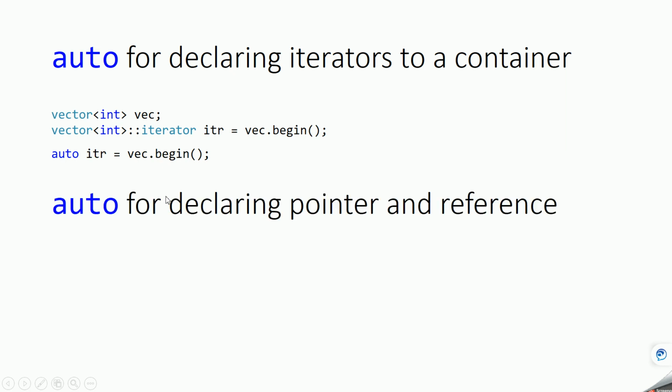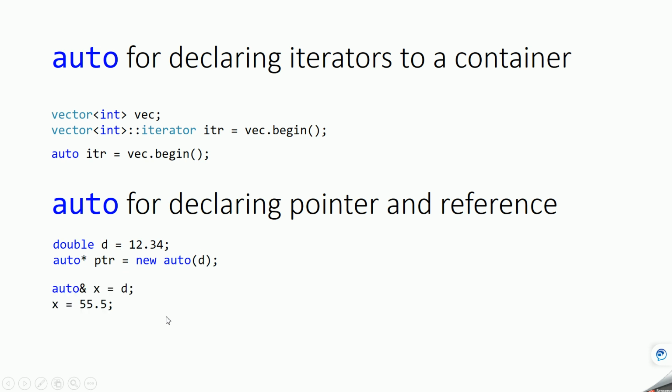Okay. Now you can declare a pointer and reference using auto. If you want to declare a pointer using auto, you can do it this way. The type of D is double, so this auto pointer will be determined as a double pointer, because the value being assigned is of type double.